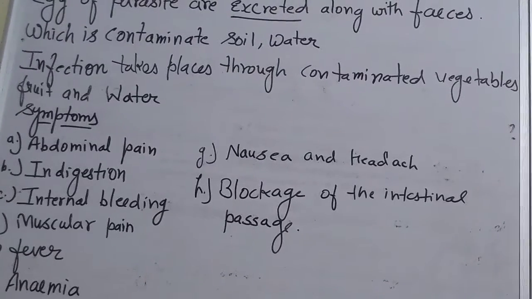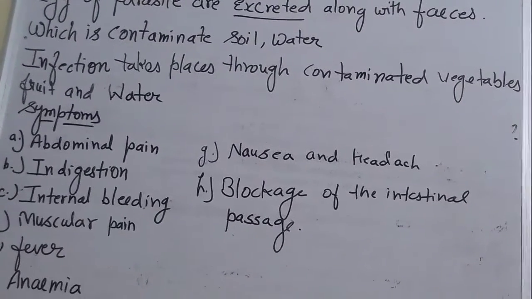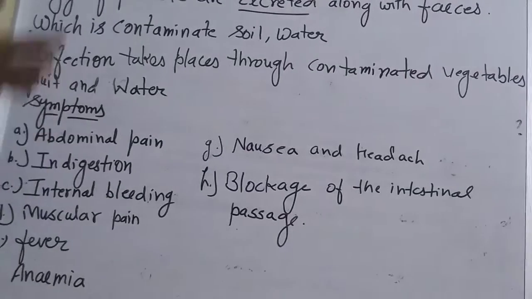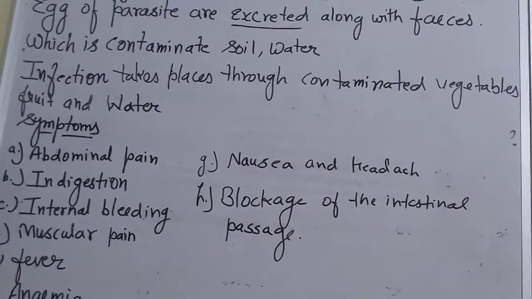So we have to wash our vegetables before we eat, and the water should be clean and purified. That way we can prevent this disease.